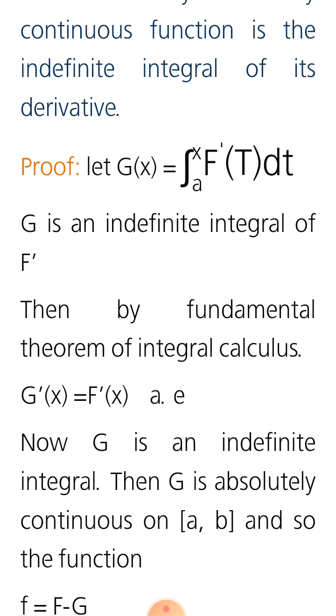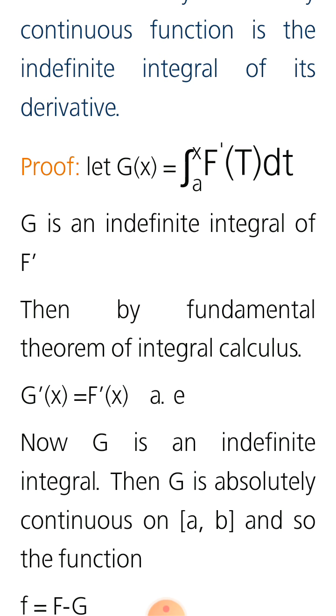Let g of x be equal to the integral from a to x of f dash t dt. g is an indefinite integral of f dash. We know that an antiderivative of f dash x is any function F of x such that F dash x is equal to f of x.